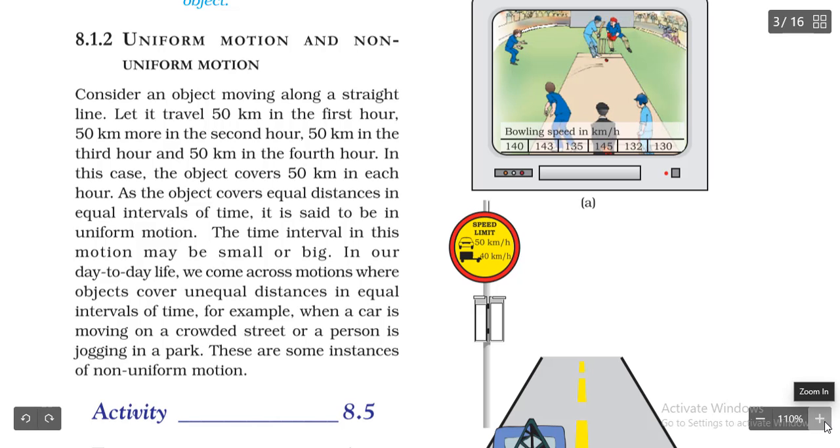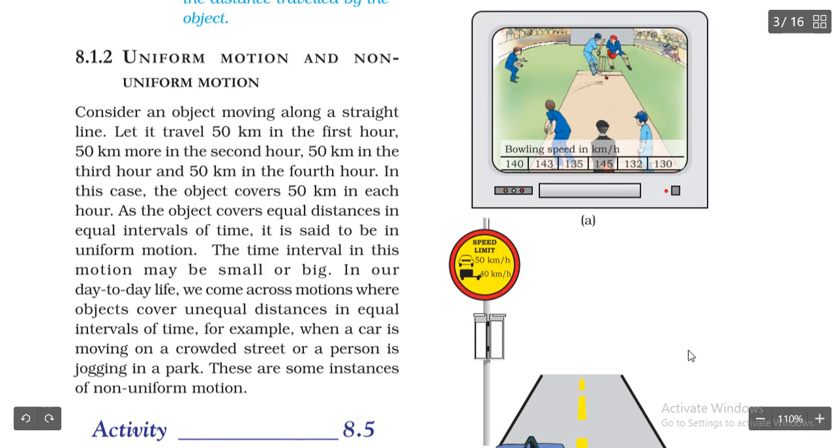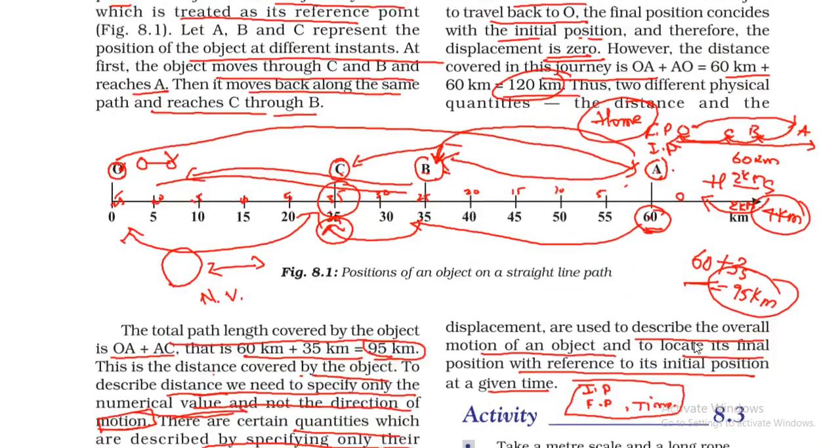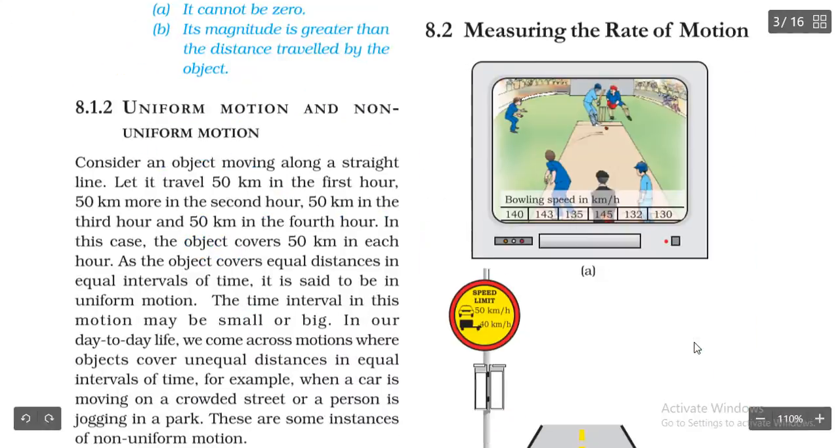Hello everyone. So in the previous video we have learned about motion along a straight line. Today we are going to see uniform motion and non-uniform motion. So let us go for this. What is uniform motion and non-uniform motion?